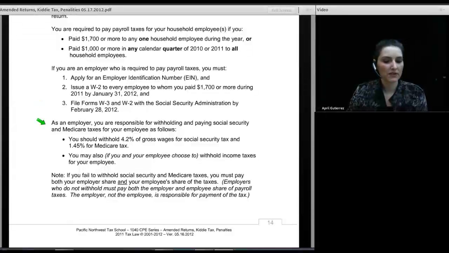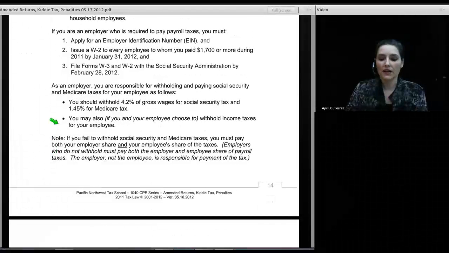Now, as an employer, you are responsible for withholding and paying Social Security and Medicare taxes for your employees. You should, of course, withhold 4.2% of gross wages for Social Security tax and 1.45% for Medicare tax. And of course, this 4.2 number is low. It is supposed to be 6.2, but we have a payroll tax break for workers in place for 2011, and it's been extended all the way through 2012. So for 11 and 12, the rate is 4.2 rather than 6.2. But of course, the employer share is still 6.2. And then if you and your employee agree to do it, you can also withhold income tax for your employee, but there's no requirement that you do so.